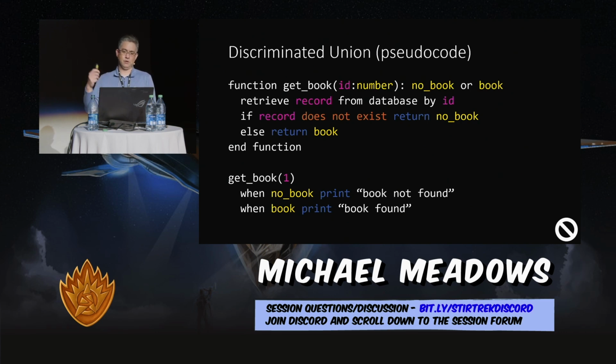It's going to return either a no book or a book. So now when it can't find the book in the database, it returns no book, and otherwise it returns book. So in this case, it's clear, right? We have either a no book or a book, and I can write code that says what to do if it's in either of these cases, right? It's not uncommon that you have 3 or 4 cases to return null, right? So this helps to disambiguate that.